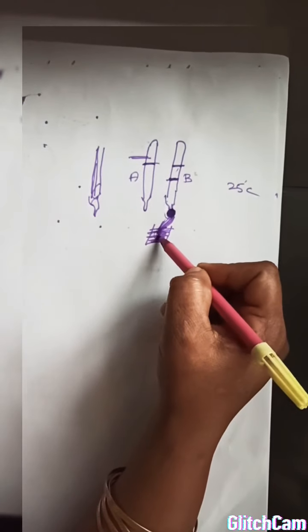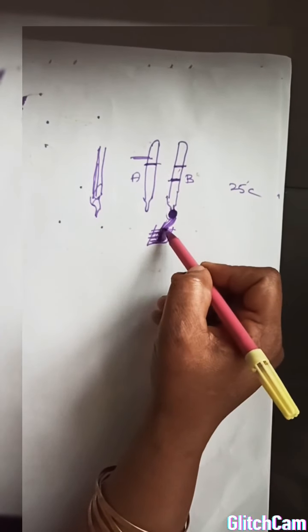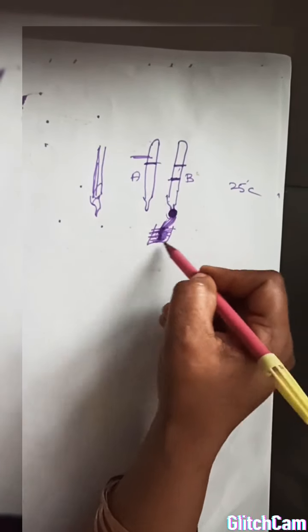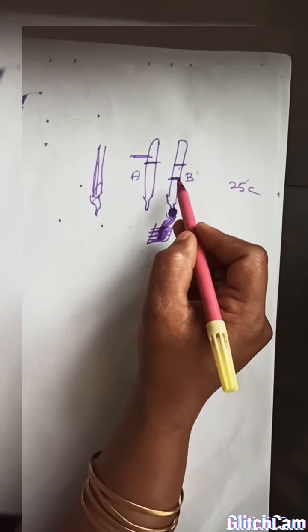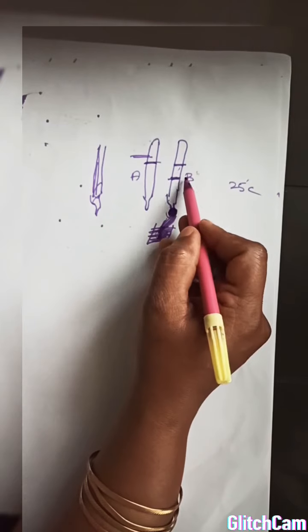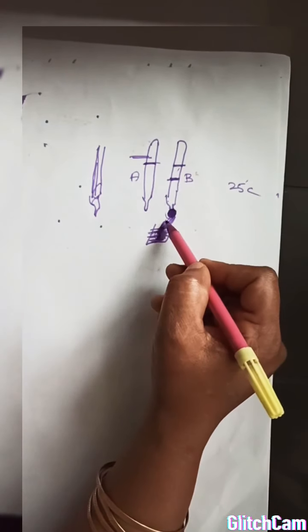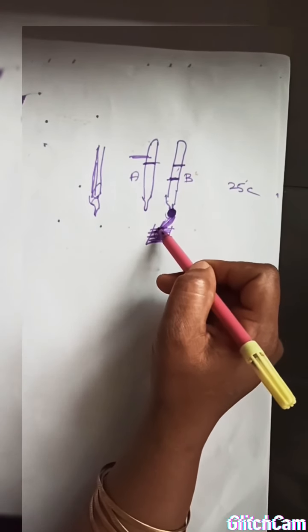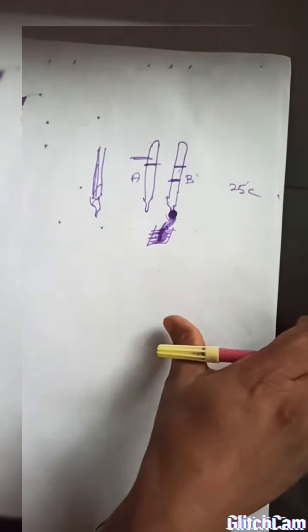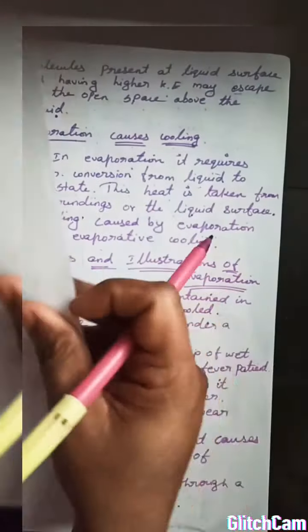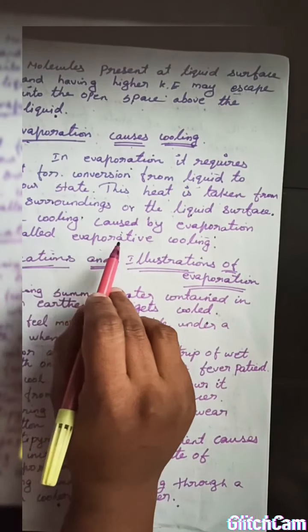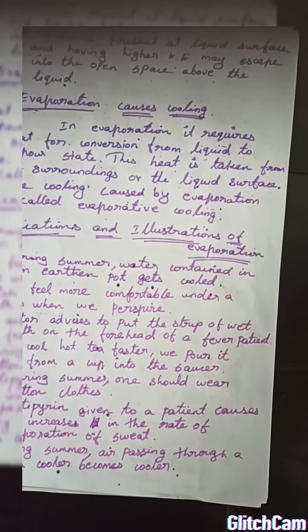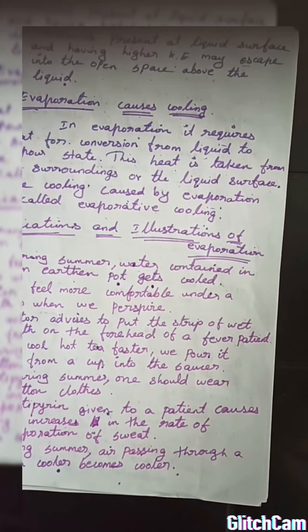So for evaporation it needs heat energy. This heat energy is taken from the surroundings or from the liquid surface. So the temperature in thermometer B is decreasing because of the evaporation of water from liquid to water vapor. So the cooling caused by evaporation is called evaporative cooling. Now we go on to some applications of evaporation.